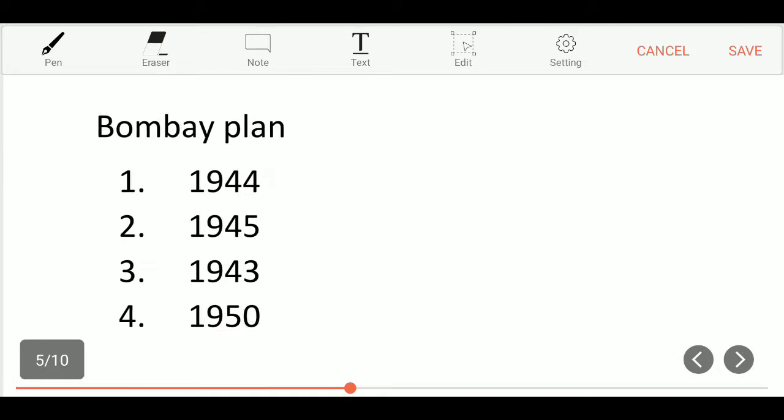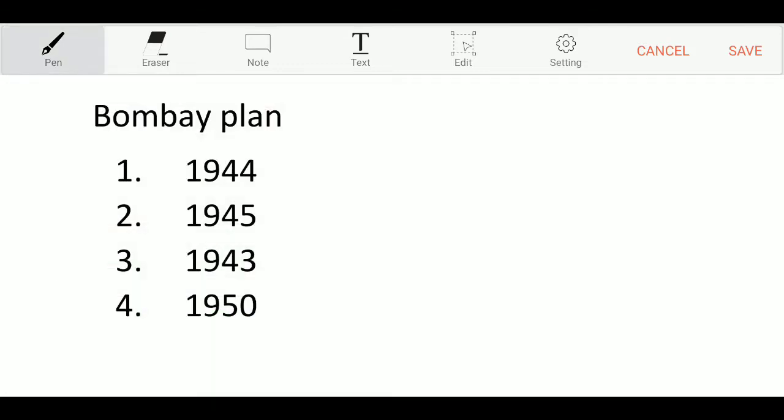And the next question. In which year was the Bombay Plan? Option 1, 1944, option 2, 1945, option 3, 1943, option 4, 1950. And the correct answer is option 3, 1943 is the correct answer.